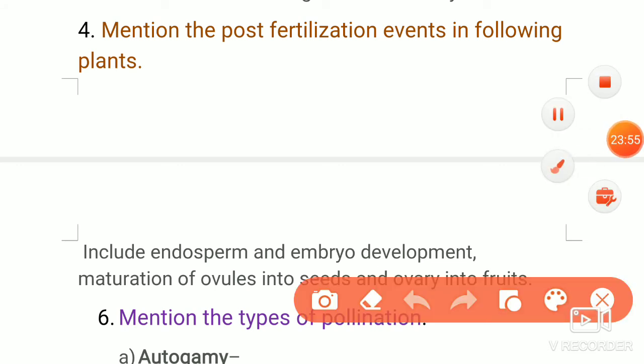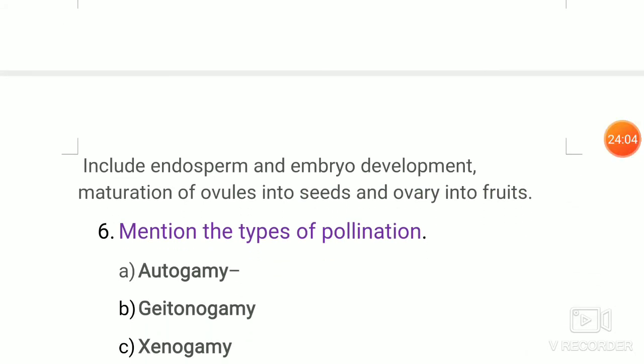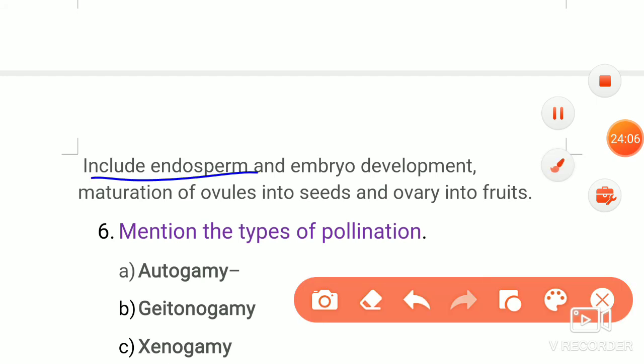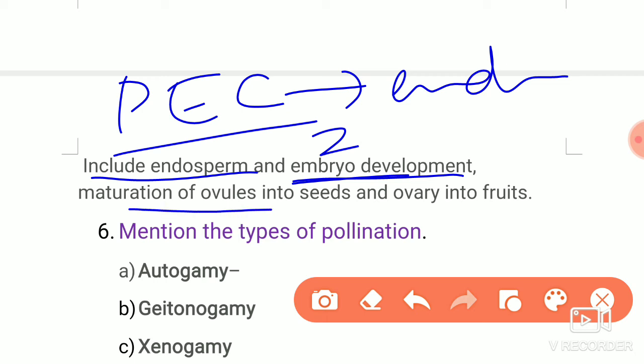The next is, mention the post fertilization events. The post fertilization events: the PEC, primary endosperm cell, will develop into endosperm. Zygote develops into embryo. Ovules develop into seed. Ovary develops into fruit. So you have to write, PEC, primary endosperm cell develops into endosperm.